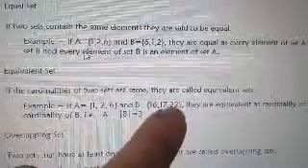Then for your equivalent set, if the cardinalities of two sets are the same, then they are equivalent sets. In other words, if they have the same number of elements, meaning we're talking of the cardinality here, not the elements but the number of elements. For example, these are equivalent sets because your set A is 1, 2, 6, and your B is 16, 17, 22, but the cardinality of each is 3. So meaning they are equivalent sets. They are not equal sets. Equal sets have the same elements. Equivalent sets only have the same cardinality.